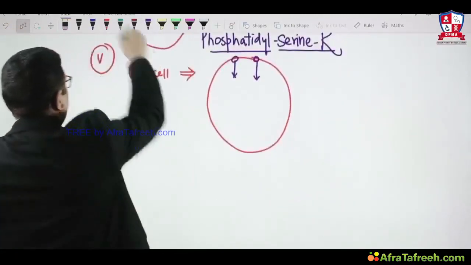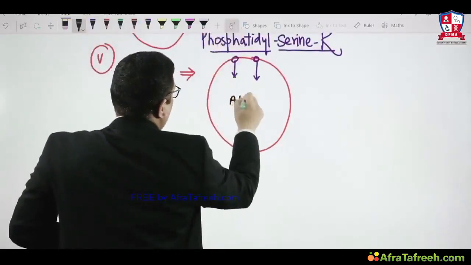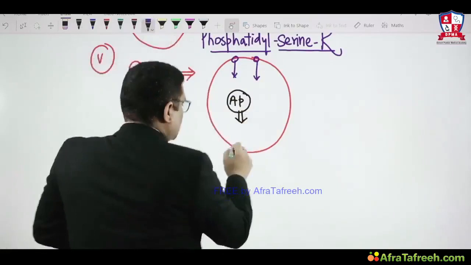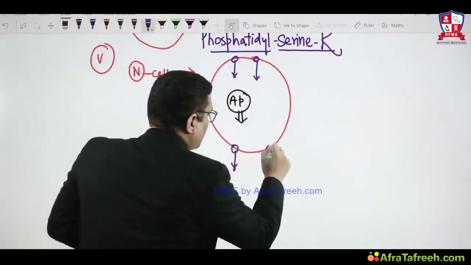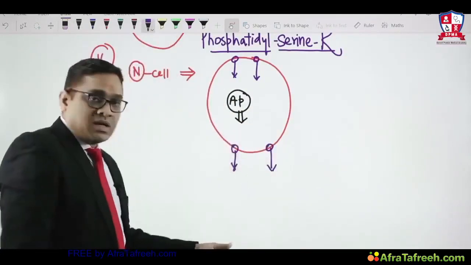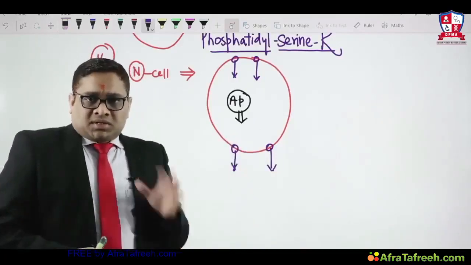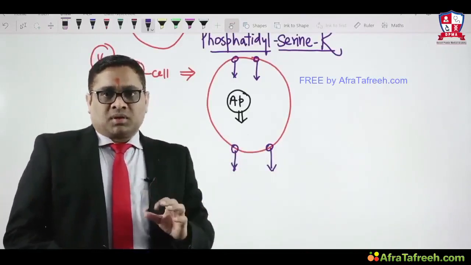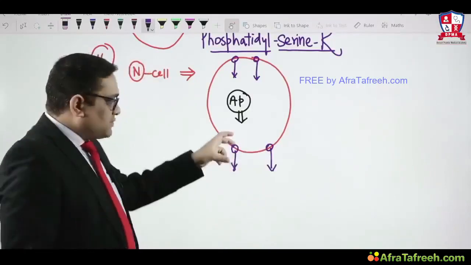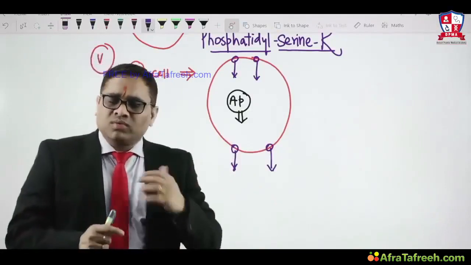But during apoptosis induction, listen to my language. When apoptosis is getting induced, the phosphatidylserine receptor will flip outside, right? So now they are flipping outside. When the phosphatidylserine receptor flips outside, it means this cell is about to undergo apoptosis, or in other words, it is a marker of apoptosis. This flipping outside of the phosphatidylserine receptor is a marker of apoptosis. But the question is, how will we know?